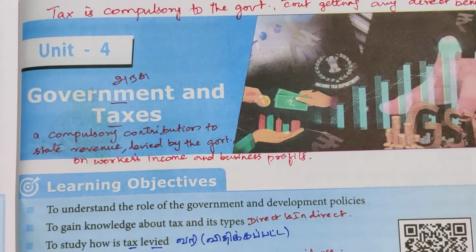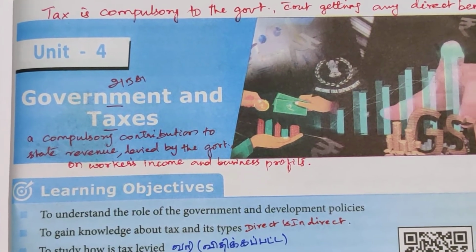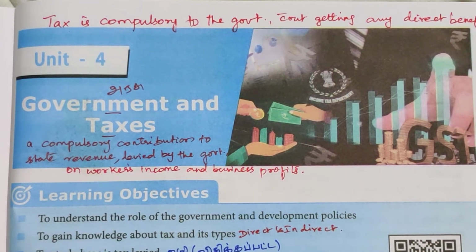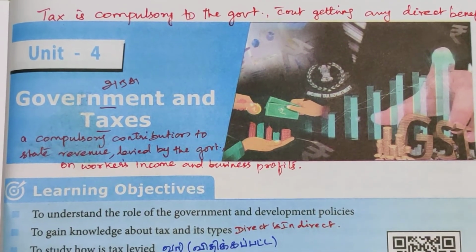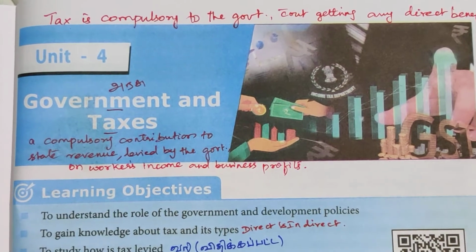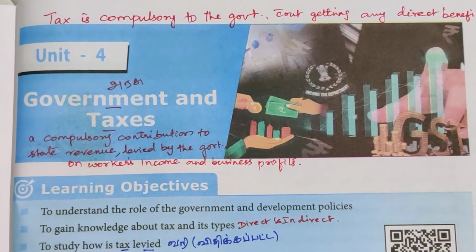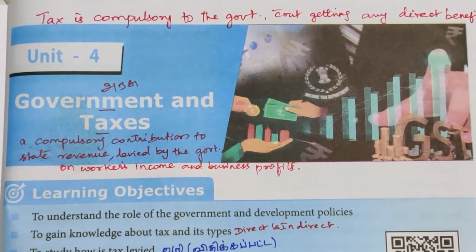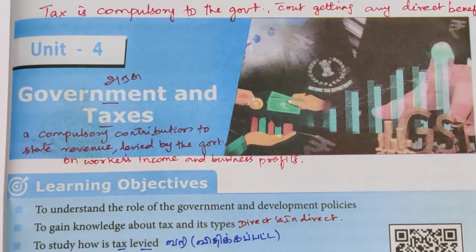Today we are going to discuss in economics, unit 4, government and taxes. You know about the government. India has a federal government. Among that, it's state government and central government. Like that we are dividing. Here, government is nothing but taxes.